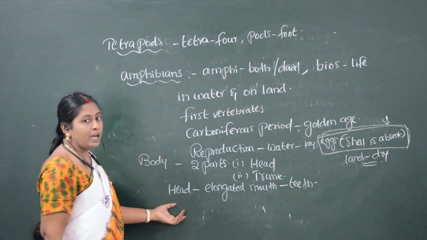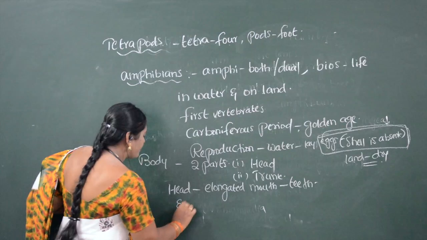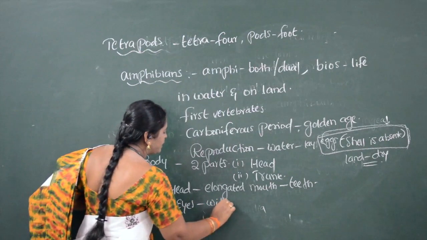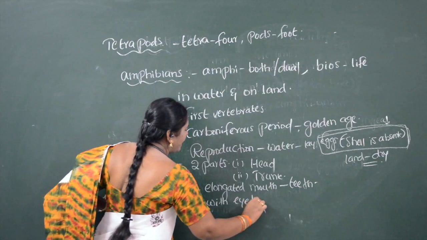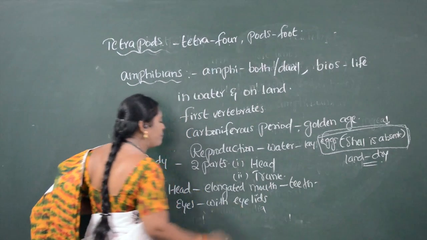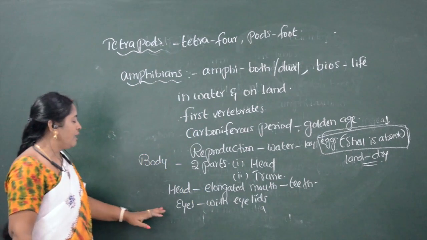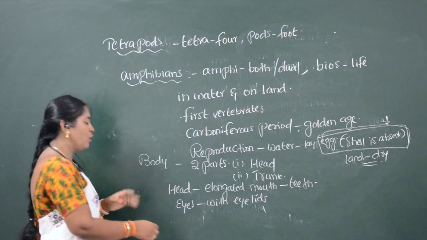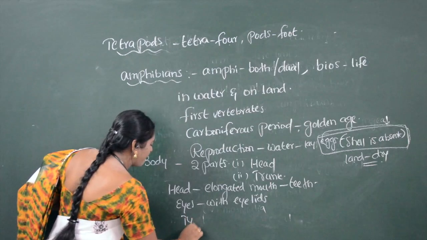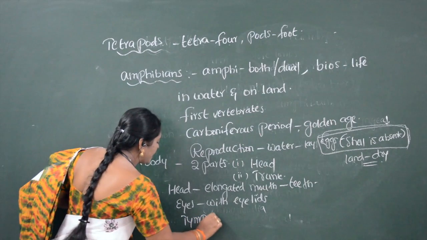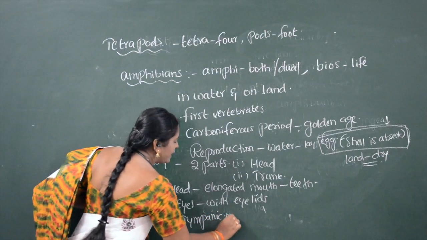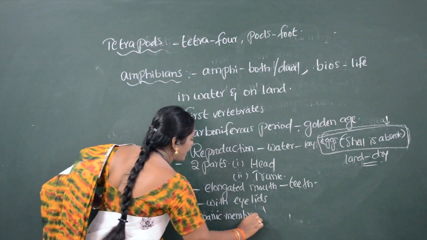Eyes are well developed with eyelids. Near the eye, we can see a membrane called the tympanic membrane, or tympanum.